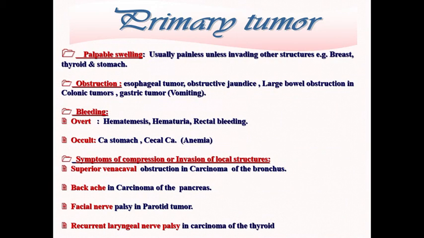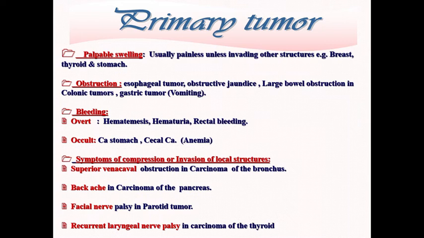The primary tumor can be detected by the appearance of a palpable swelling, and the palpable swelling is usually painless, and it invades the local structure but doesn't cause pain.